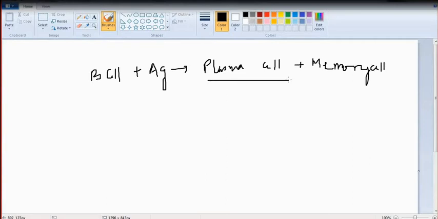The function of the plasma cell is to produce antibody molecule. So they are producing antibody molecule.